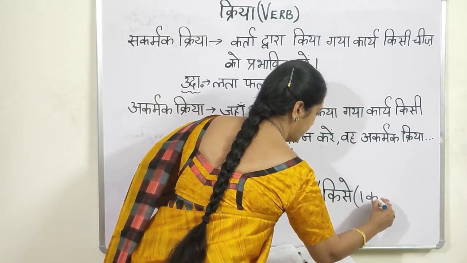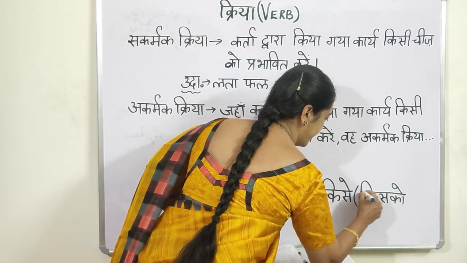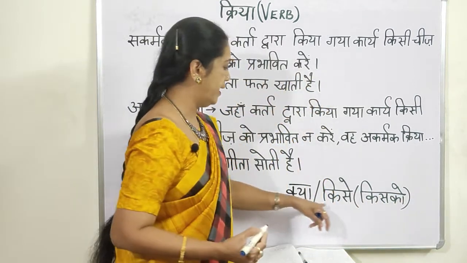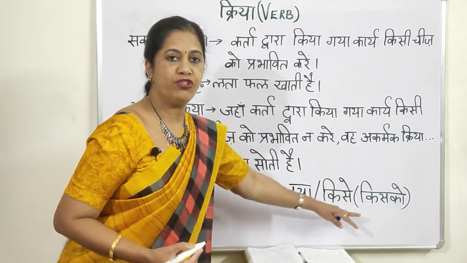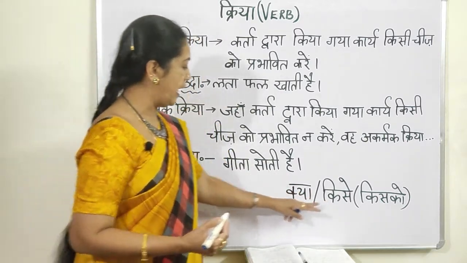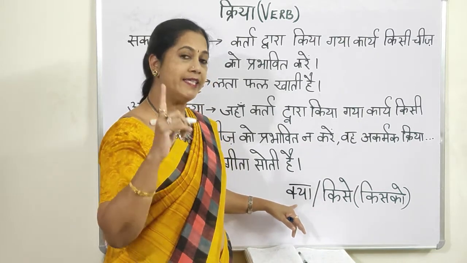Kise and kisko both mean the same, so I'll put it into the bracket. Kya, kise ya kisko. These two questions you should remember. If you get an answer for both, it is dvikarmak. If you get an answer for one, it is ekarmak.